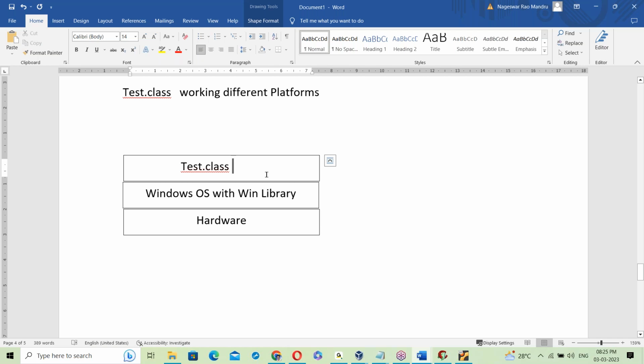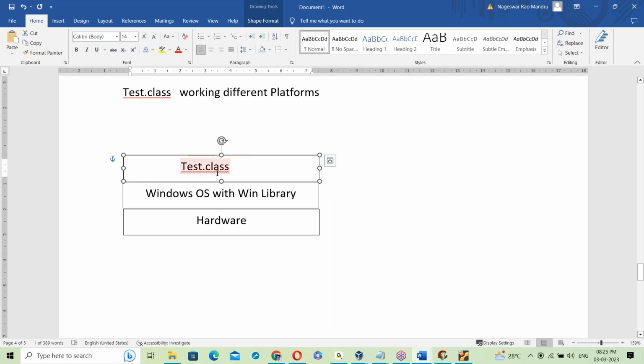So it won't run directly here. This .class file won't run directly. Yes, it has to link with the Windows OS library compulsorily. This .class file has to link with the Windows OS library. It's not linked, so first of all, this .class file links with the OS library, then execution.